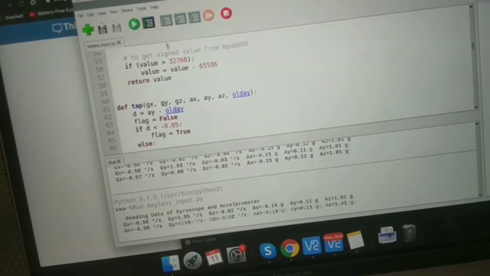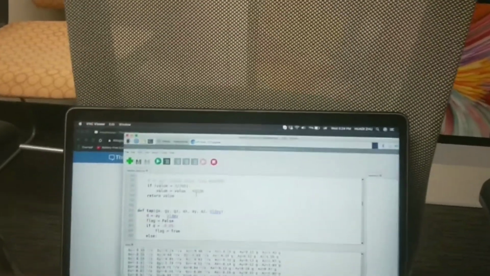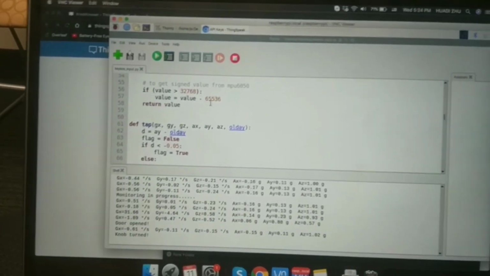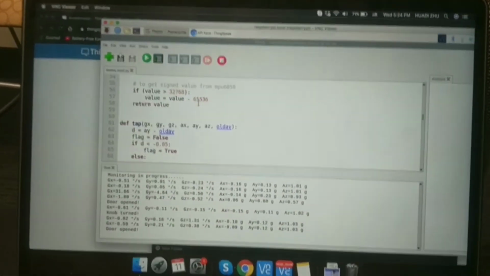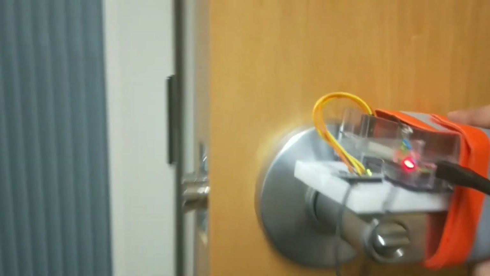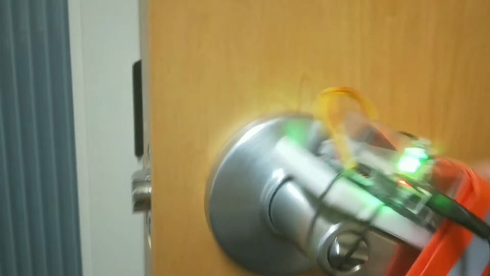Now if we run the script, it starts detecting. Because my door was open just now, it says door opened, and let's see, if I turn the knob, it will detect, and if I turn the door, rotate the door, it will also be detected. And you also see if we open the door, the light will be lit, and that also happens when we turn the knob.